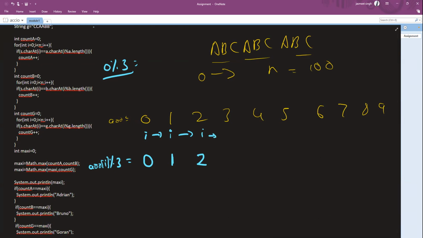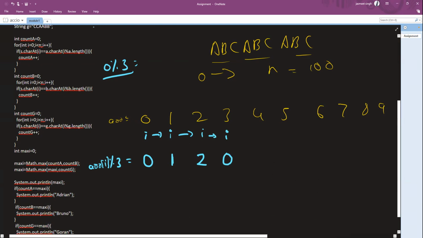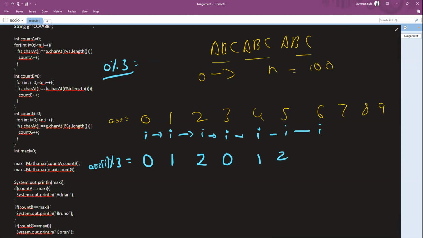Now, again, let's do this. After 2, I'm standing at 3. What do I get now? 3 modulo 3 is 0 again, right? Let's continue the pattern. 4 will be 1, 5 will be 2, 6, again a 0, right? 7, I can say 1. 8, I can say 2. And 9, I can say 0.